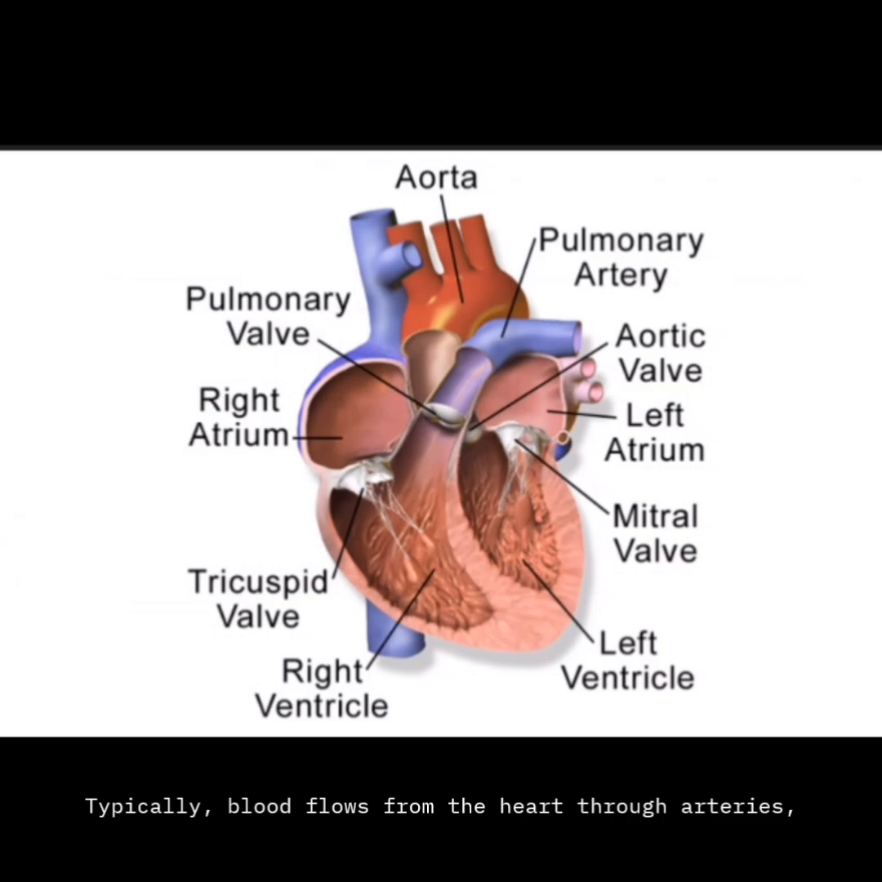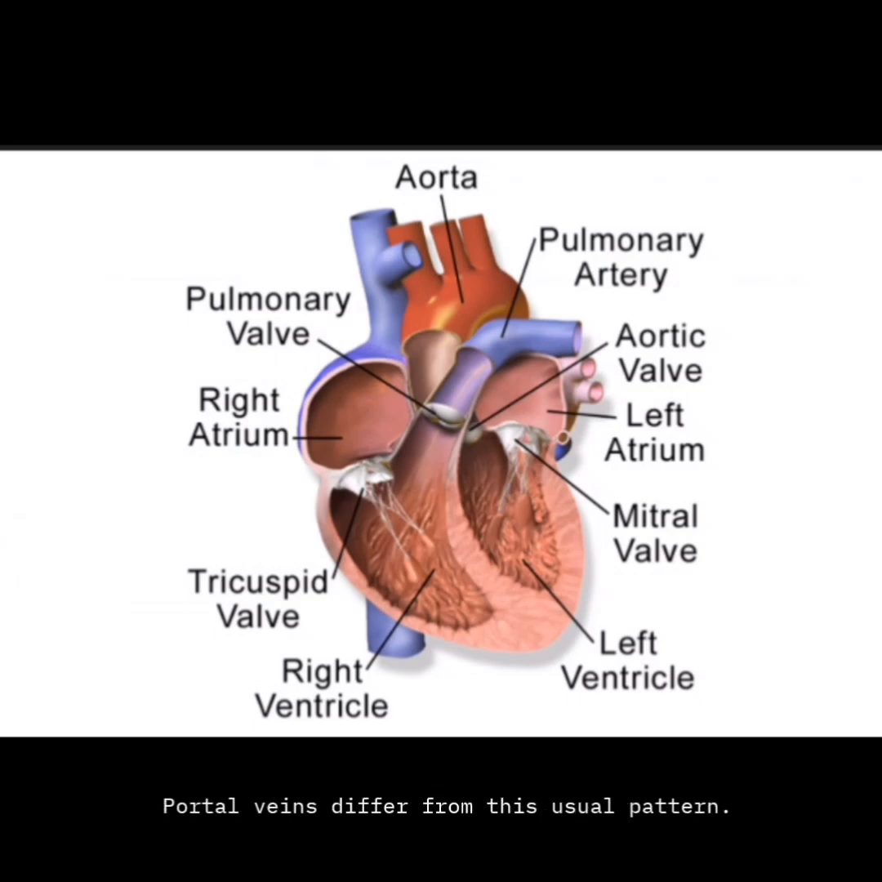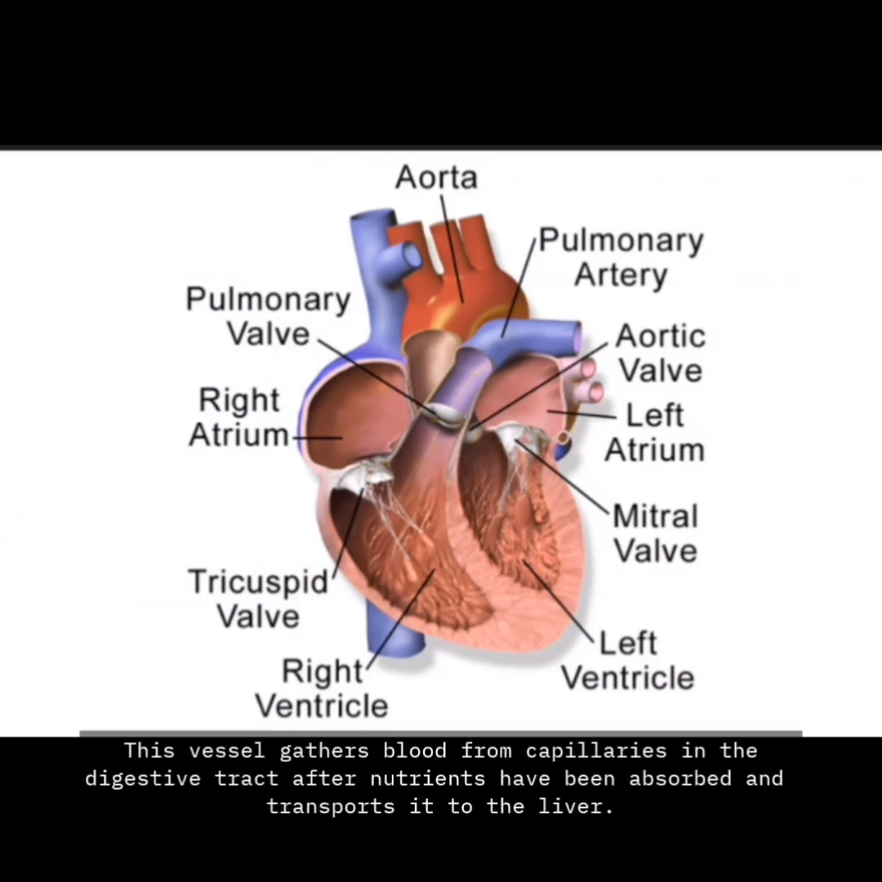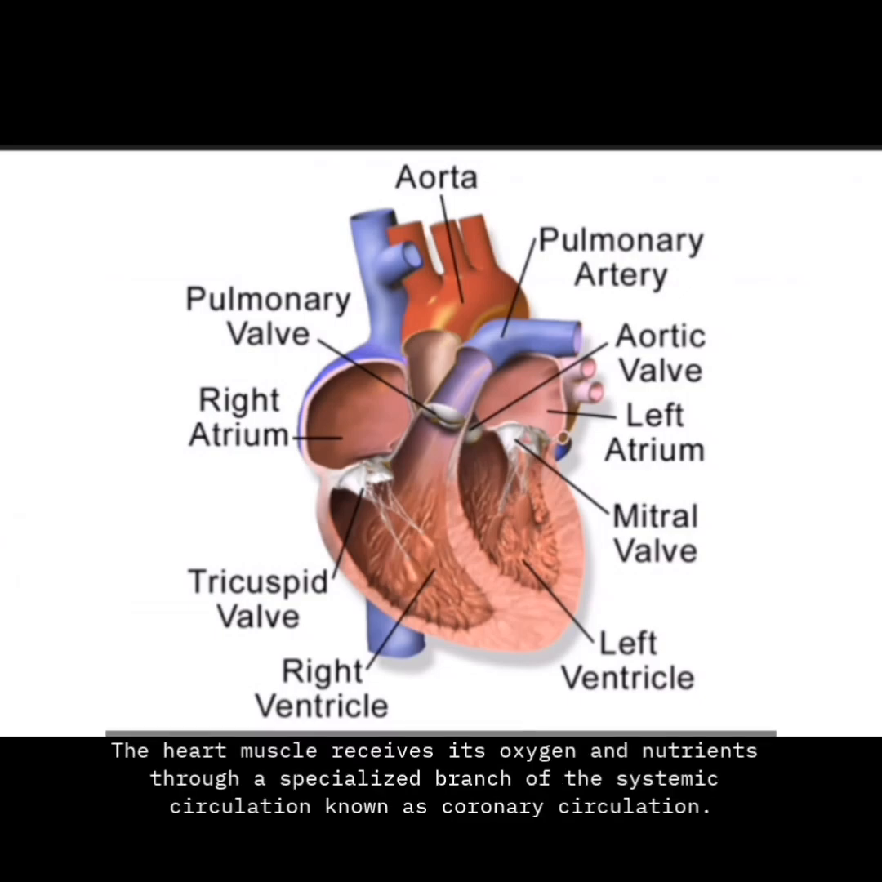Portal veins. Typically, blood flows from the heart through arteries, then into capillaries, and finally returns to the heart through veins. Portal veins differ from this usual pattern. In humans, the main example is the hepatic portal vein. This vessel gathers blood from capillaries in the digestive tract after nutrients have been absorbed and transports it to the liver. Instead of returning directly to the heart, the blood passes through a second network of capillaries within the liver for processing.